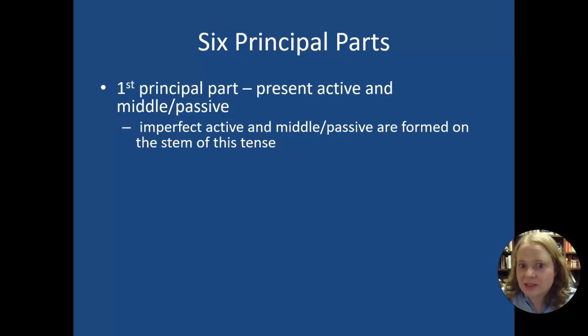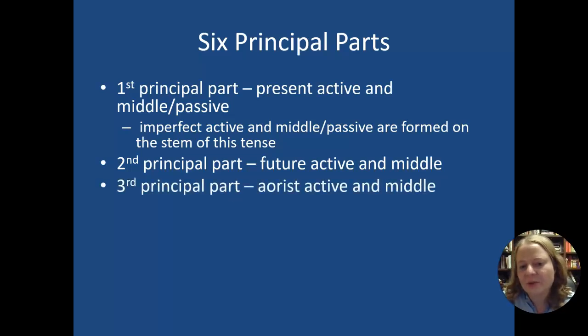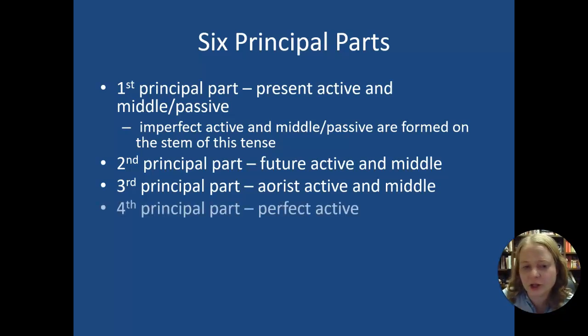Built off of the base is also the imperfect, which is your most basic past tense. We're going to really focus on chapters 2, 9, 10, and 11 that form the basis of this. The second principal part tells you about the future. The third principal part is a different version of the past, the aorist past, like the simple photograph or the photograph on your phone of your graduation.